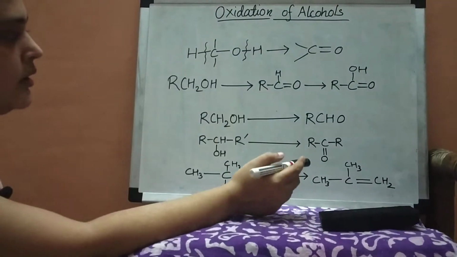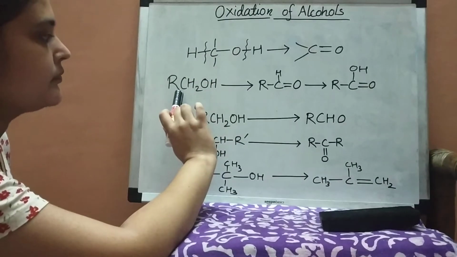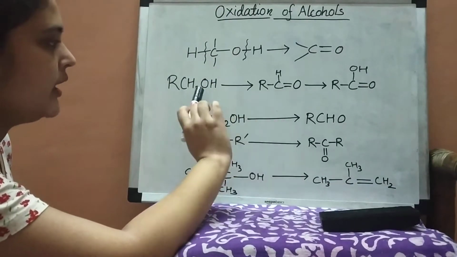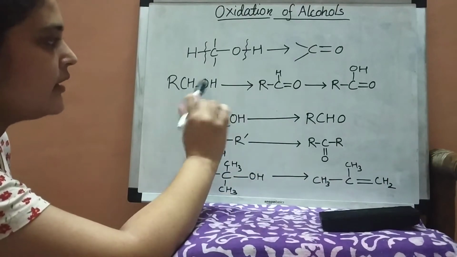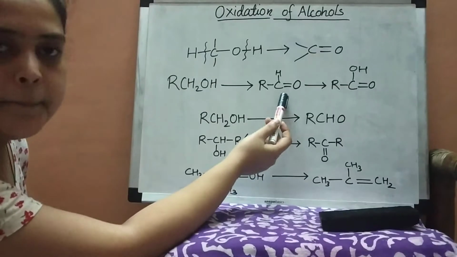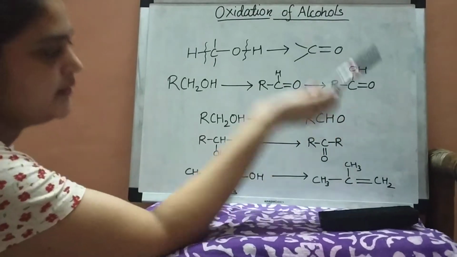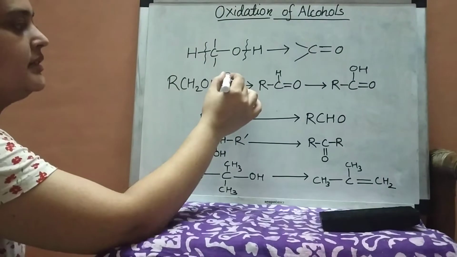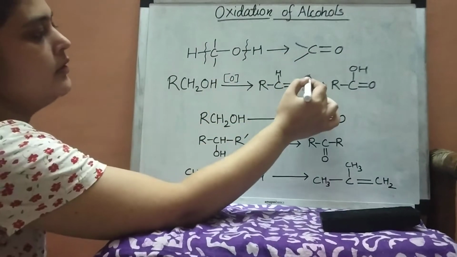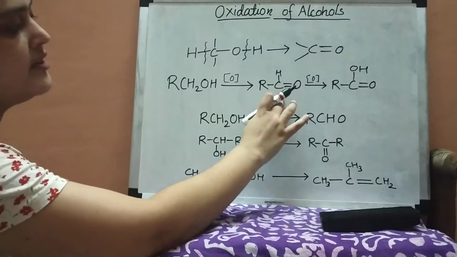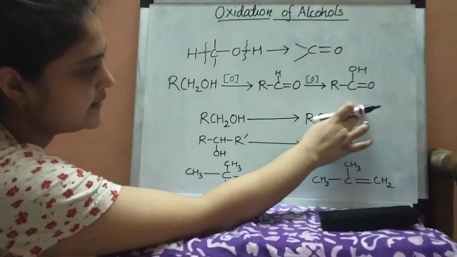Now this is the way the alcohols are oxidized. First, alcohol is oxidized to aldehyde, then aldehyde is oxidized to carboxylic acid. So this is the oxidation of alcohols first to aldehyde, then to carboxylic acid.